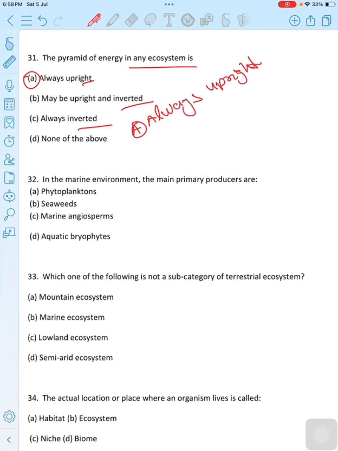Pyramid of energy is always upright and can never be inverted, because when energy flows from a particular trophic level to the next trophic level, some energy is always lost as heat at each step. Each bar in the energy pyramid indicates the amount of energy present at each trophic level in a given time or annually per unit area. Then the correct option is option A, always upright.